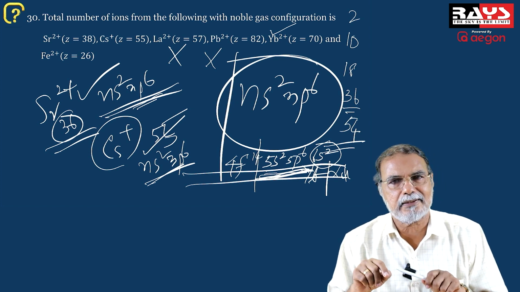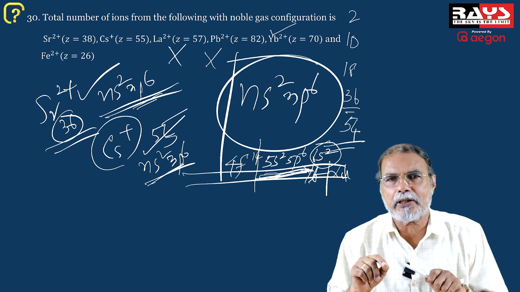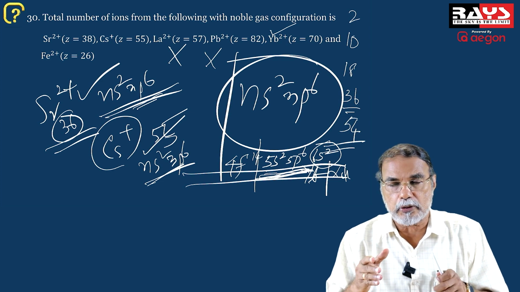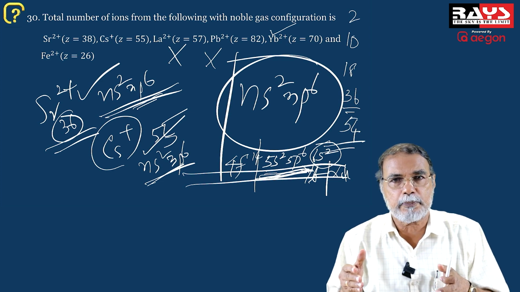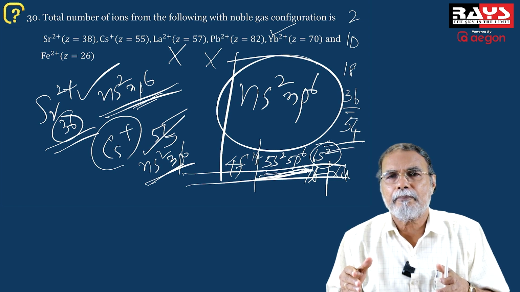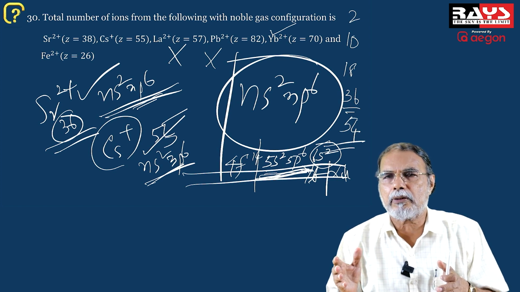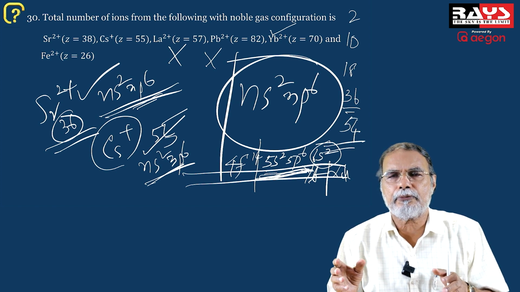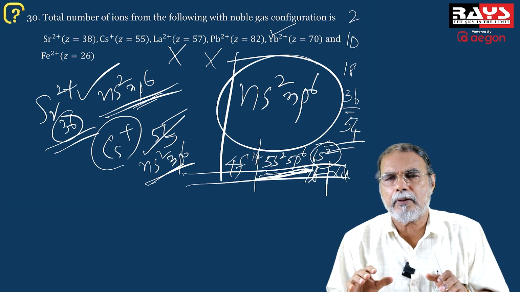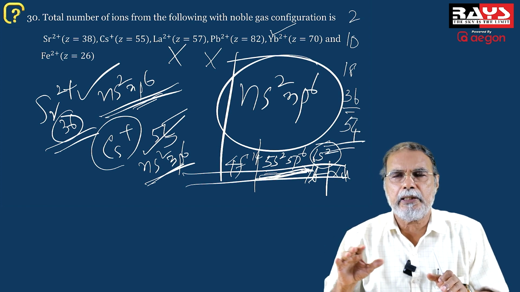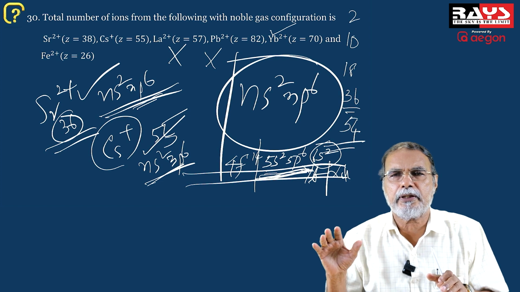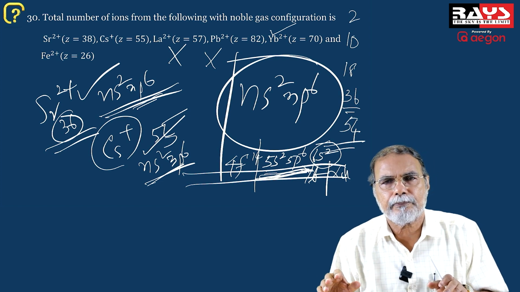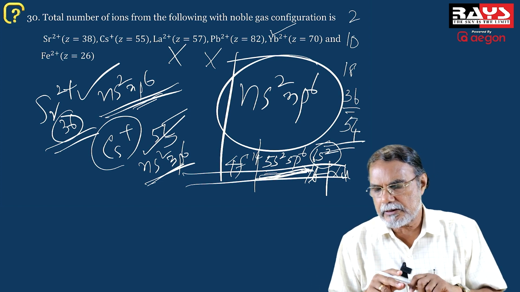So I once again tell you, there are so many questions on the periodic table asked in this particular question paper, mainly based on electronic configurations, and you will be able to answer such questions pretty easily, provided you have the right knowledge about the groups, the periods, the position of elements in the periodic table, and so on. So that's the last question.